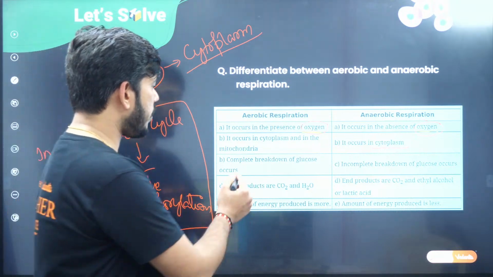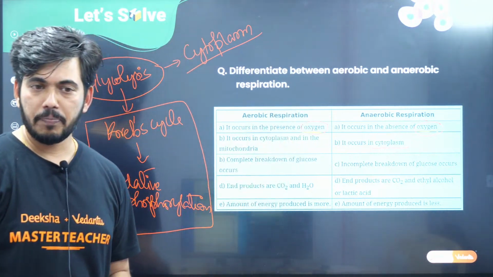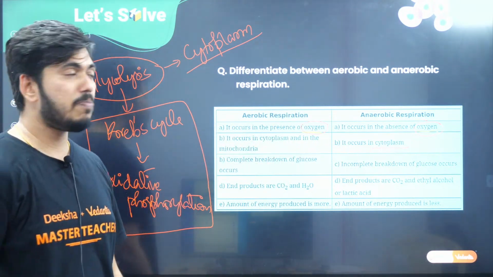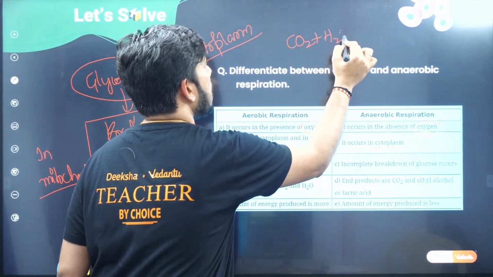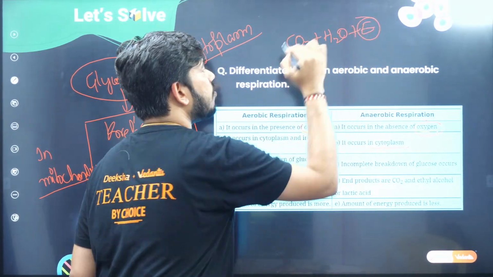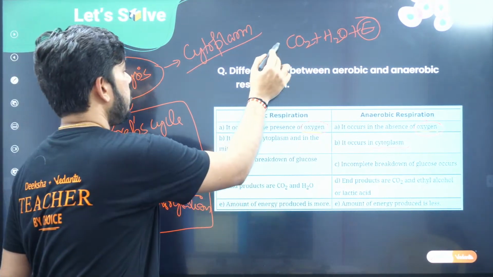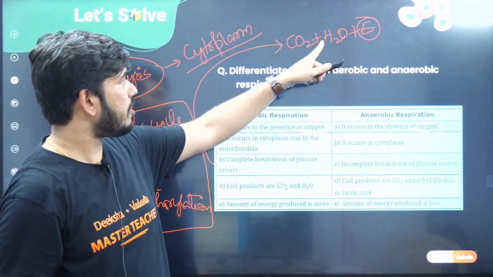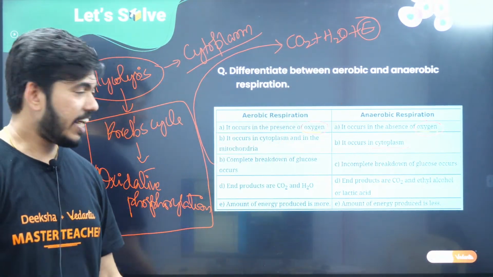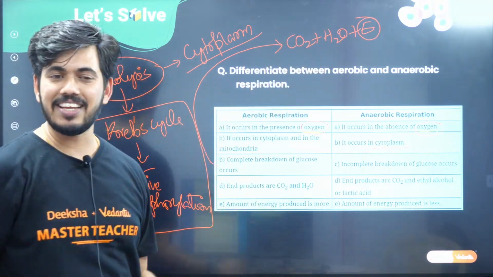Now children, the final product of aerobic respiration is carbon dioxide plus water plus energy. What is the final product of aerobic respiration? Carbon dioxide, water and energy, right? So you can see a complete breakdown here.